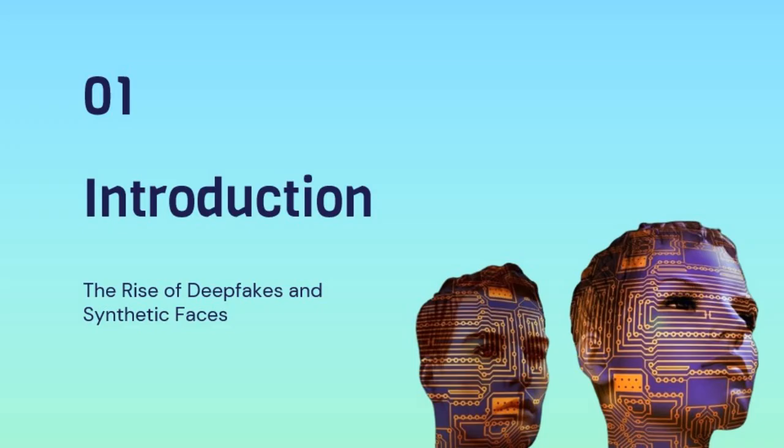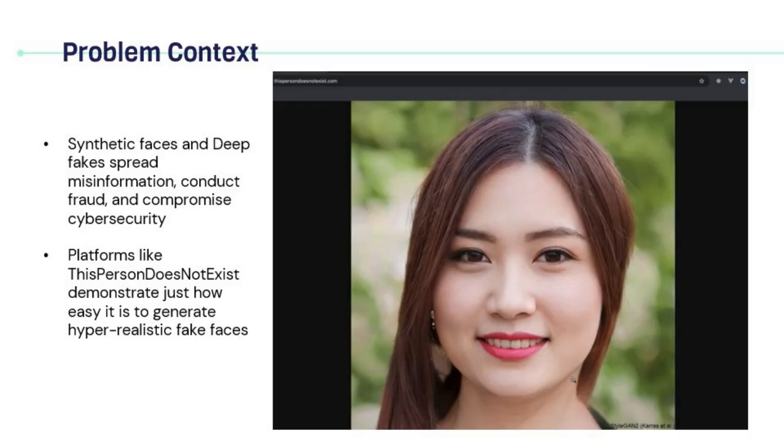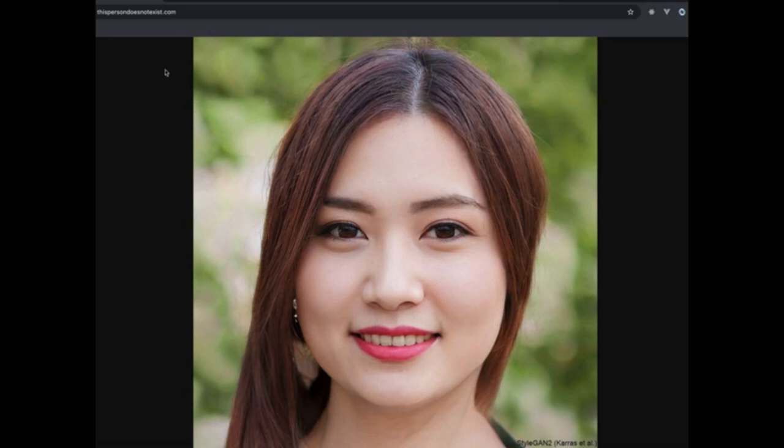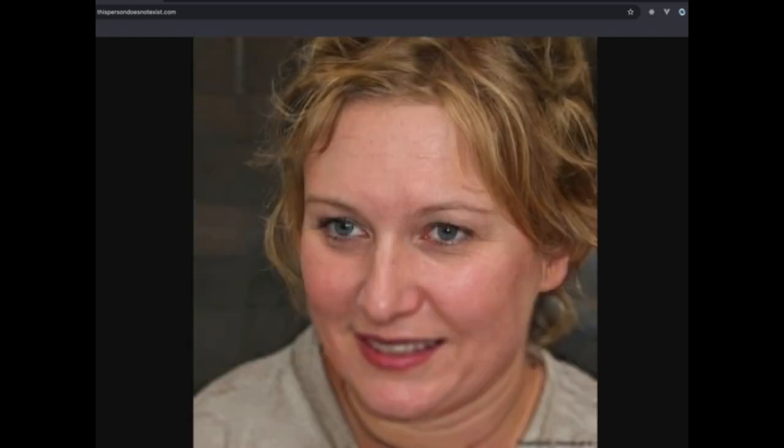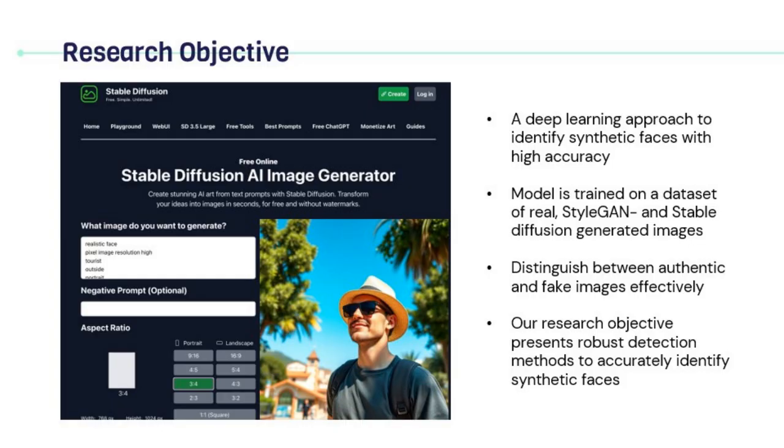Deepfakes have legitimate applications in entertainment and media, but they also have a darker side. They are used to spread misinformation, conduct fraud, and compromise cybersecurity. Platforms like "This Person Does Not Exist" demonstrate just how easy it is to generate hyper-realistic fake faces, which makes it harder to trust digital content we consume daily. To address this issue, we present a deep learning approach to identify synthetic faces with high accuracy. This model is trained on a dataset of real, StyleGAN, and Stable Diffusion generated images and is designed to distinguish between authentic and fake images effectively.